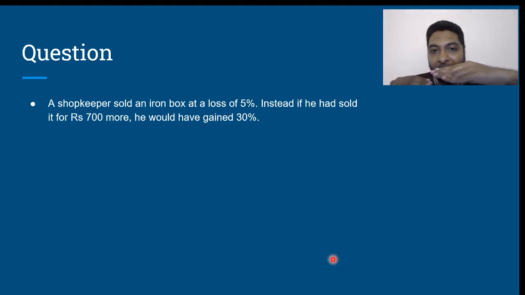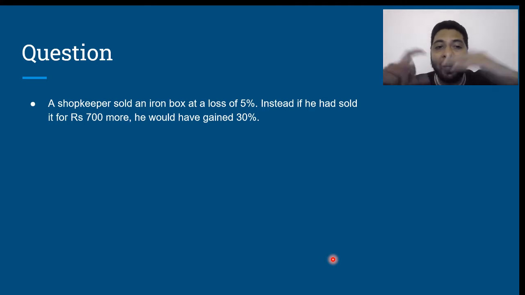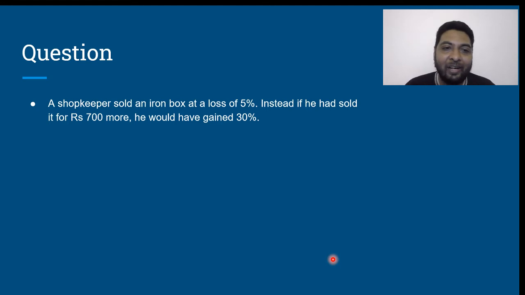So from minus 5% to plus 30%, this gap is nothing but 35%. And 35% of what? 35% of the same entity, which is nothing but the cost price. So 35% of cost price is 700 rupees. 35% is 700 rupees, which means 1% will be how much?